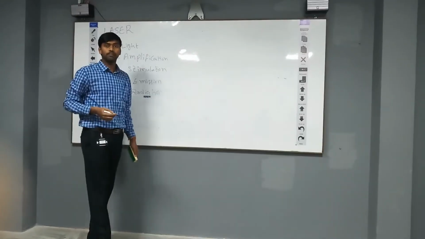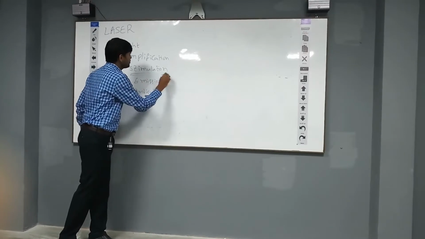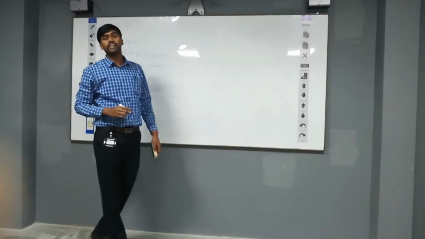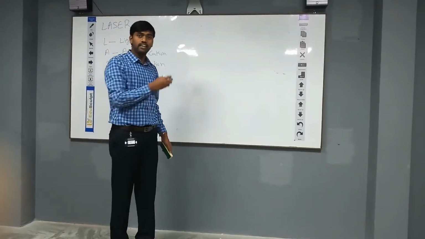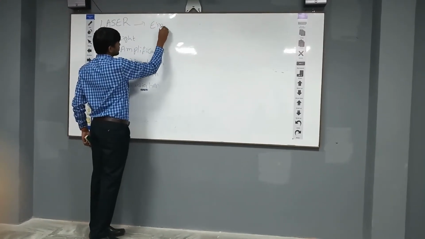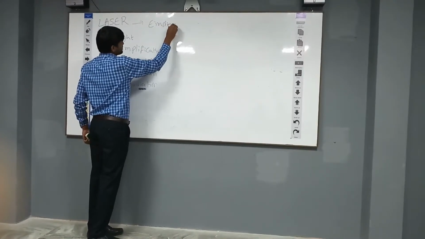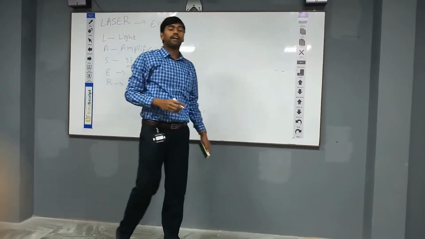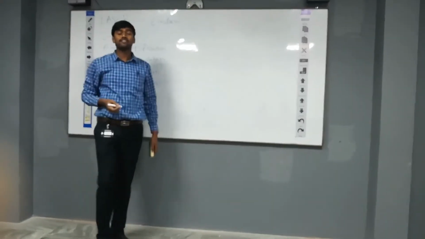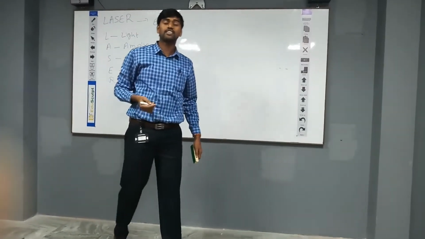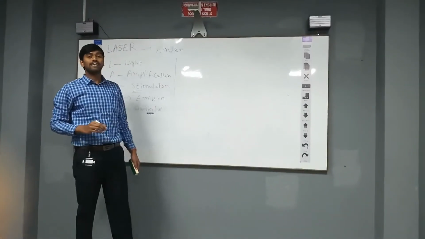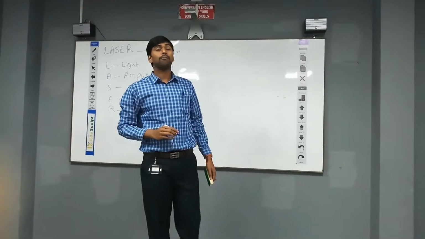To produce a laser beam, we need a stimulated emission process. The laser was first introduced by Dr. Theodore Maiman in 1960, and the necessary theory was given by Albert Einstein. What is the basic mechanism behind a laser? To produce a laser, what are the necessary theories you have to follow? What are the important relations we need to discuss? First, we will discuss the special characteristics of laser compared with ordinary light.